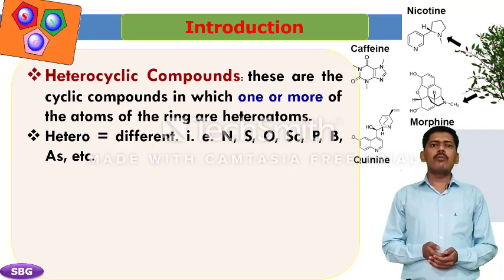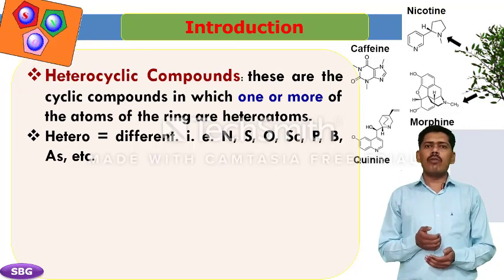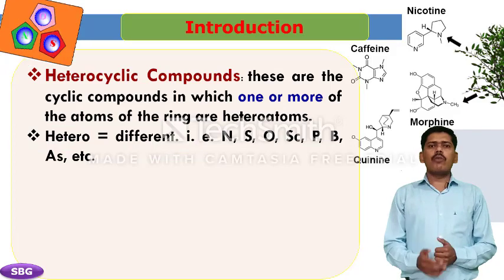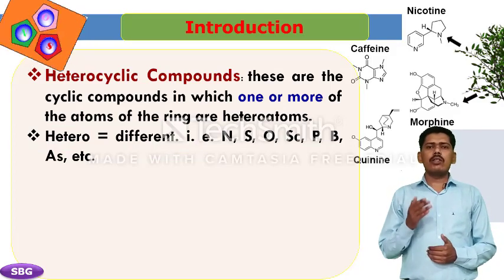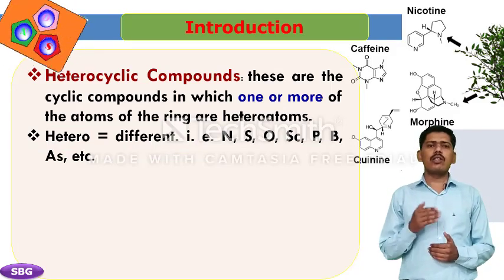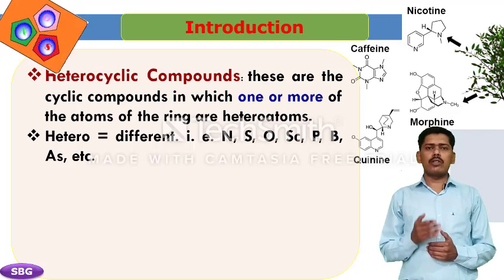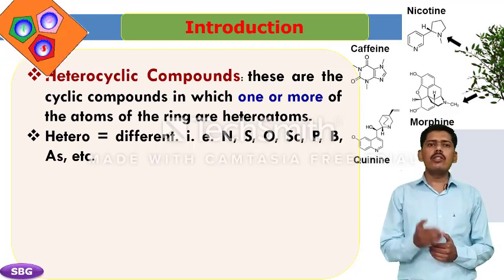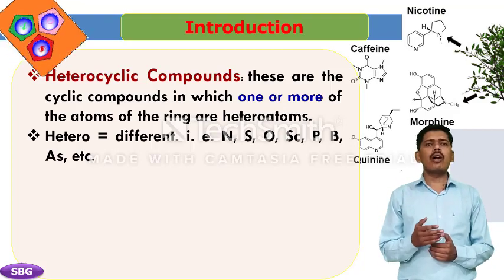The name heteroatom comes from the Greek word heteros, meaning different. Atoms like nitrogen, sulfur, oxygen, selenium, phosphorus, boron, arsenic, etc. can be inserted in the hydrocarbon ring structures.